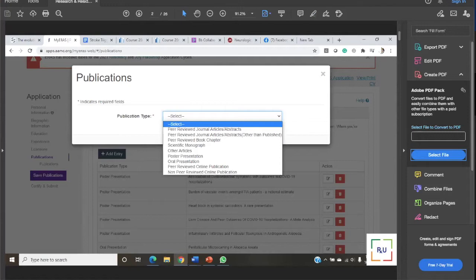But if you are doing some project with the resident, fellow, or faculty, and they are original projects, in that case you can still show yourself as a research associate or remote research associate, working on several projects.